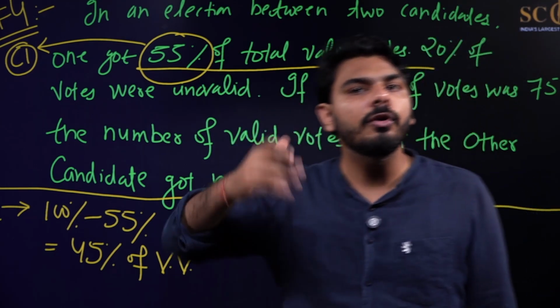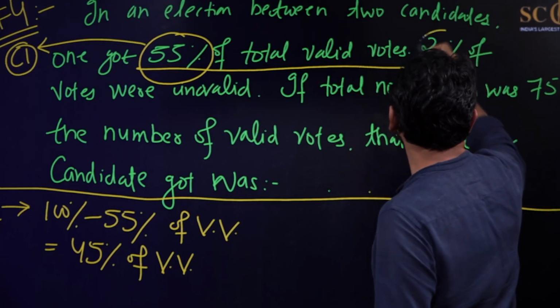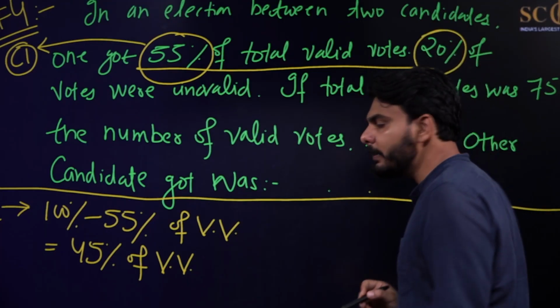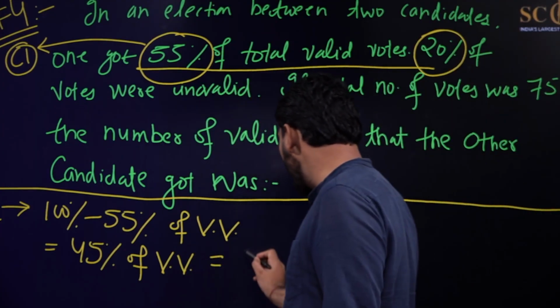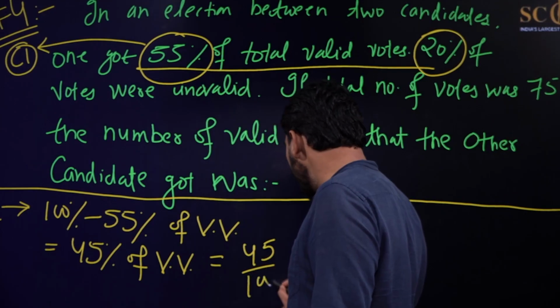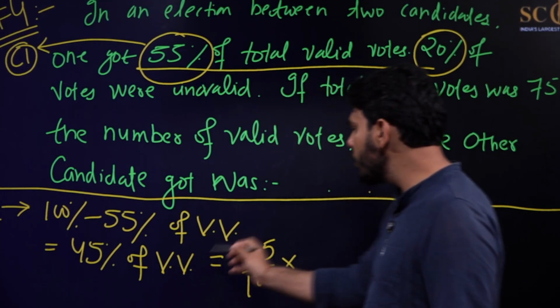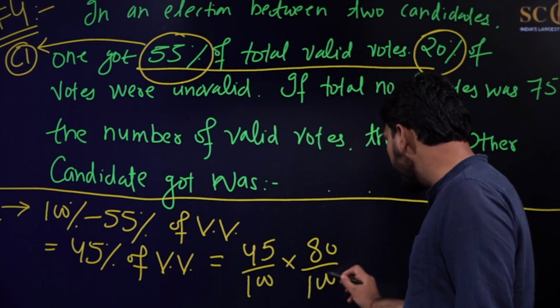So the other candidate is getting 45% of the valid votes, and the valid votes are 80% of the total votes.